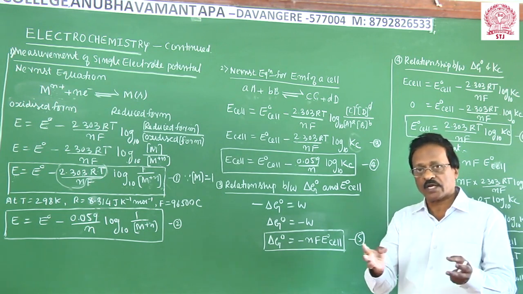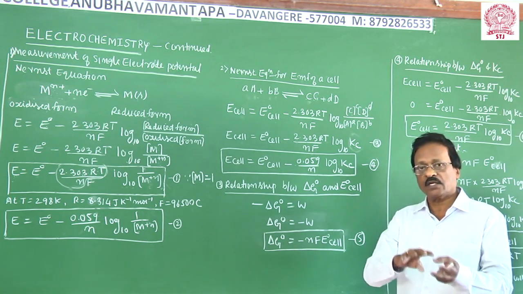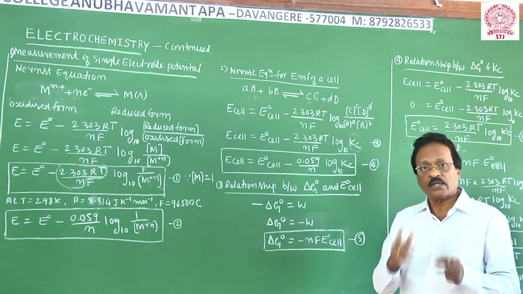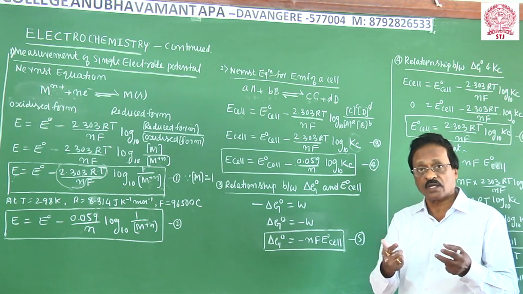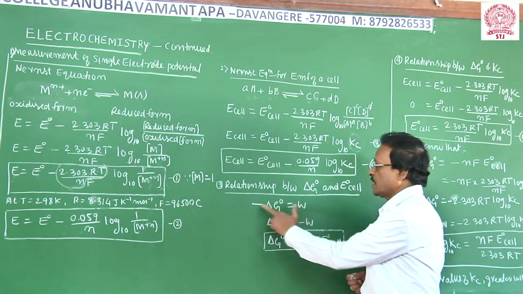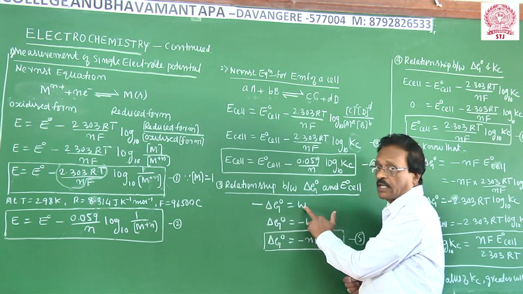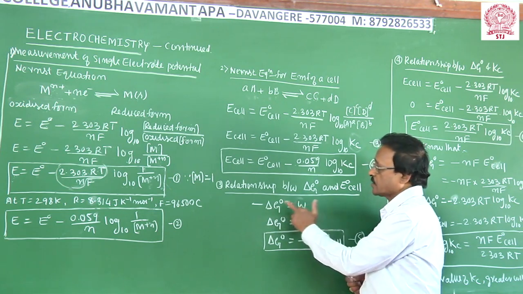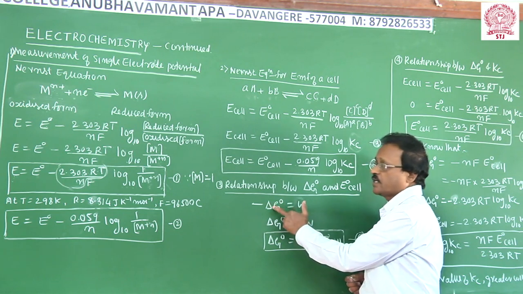Whenever a redox chemical reaction takes place and chemical energy is converted to electrical energy, what happens to the free energy? The free energy decreases. The work is done at the cost of the free energy. Look at the equation I have given: minus delta G is equal to W. In any electrochemical reaction, work is done at the cost of the decrease in free energy.